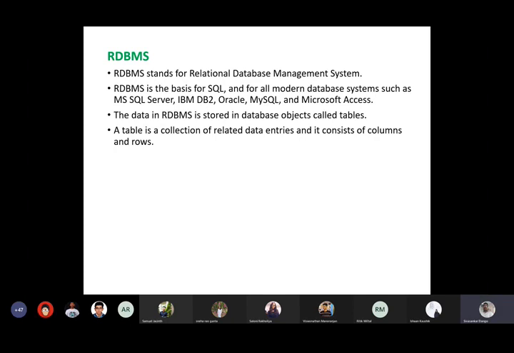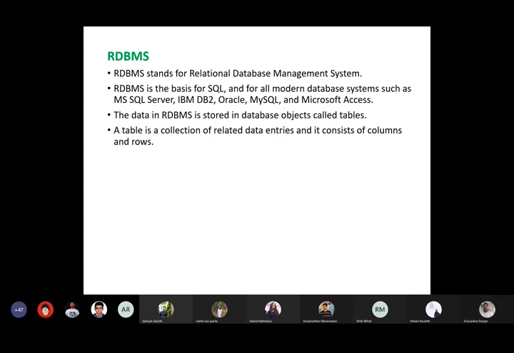So whenever we say DBMS, usually we call it as relational DBMS. So RDBMS, it stands for Relational Database Management System, right? So RDBMS is the basis for SQL and for all modern database systems such as Microsoft SQL Server, right? So from Microsoft we have SQL Server, and from IBM we have DB2. From Oracle Corporation we have Oracle, right? So we have MySQL, we have PostgreSQL, and we also have Microsoft Access for storing information in a